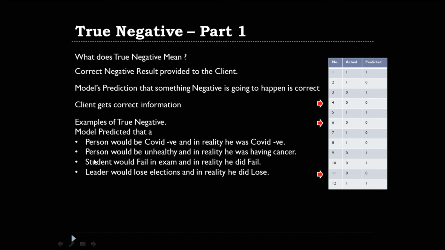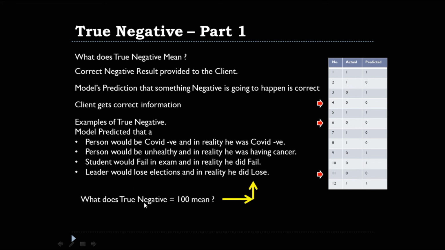Let's say that the machine learning model predicted that the student would fail in the exam, and in reality he did fail in the exam. That's an example of a true negative. Or let's say that the machine learning model, based on certain conditions, predicted that the leader would lose the elections, and in reality also it did happen that the leader did lose the elections. So these are the examples of true negative.